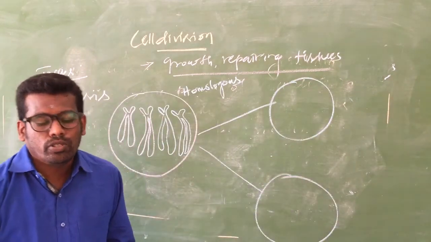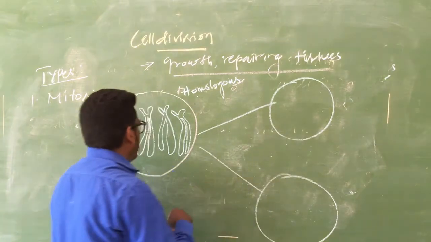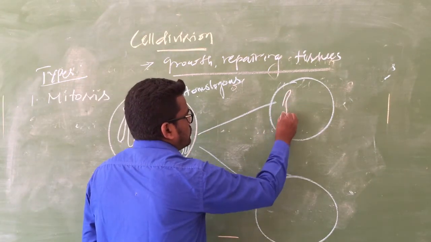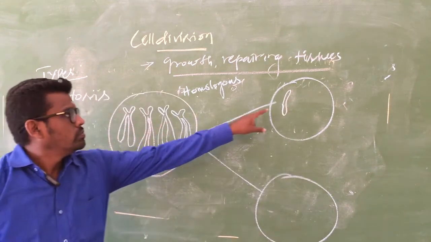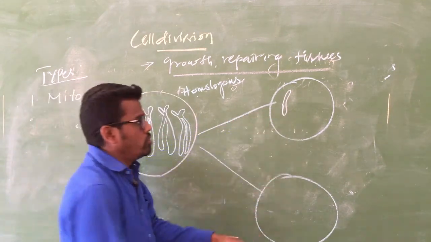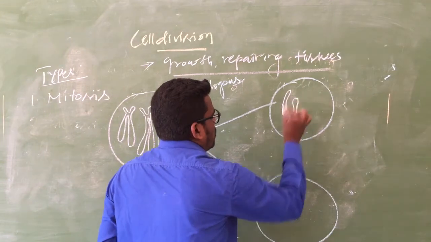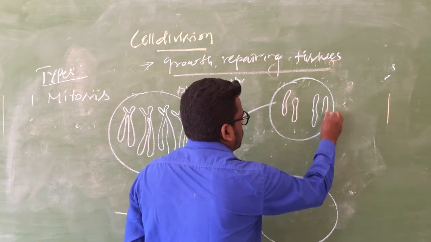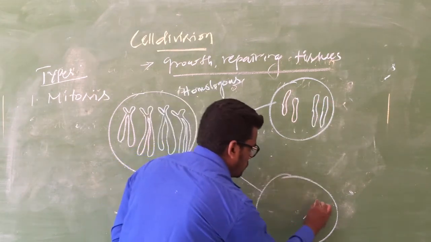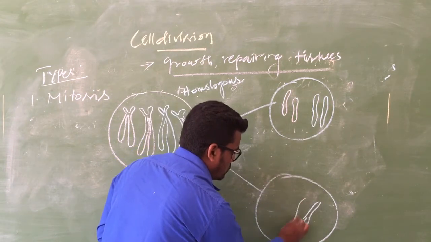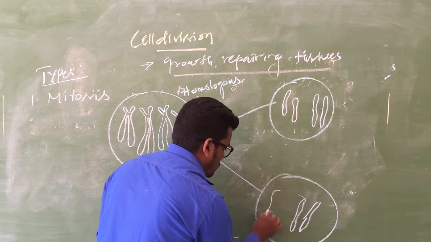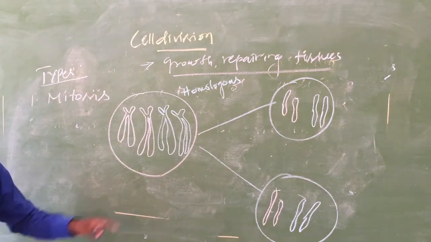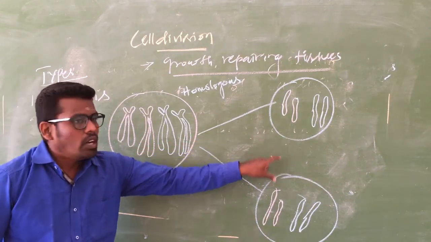Finally two daughter cells are produced.